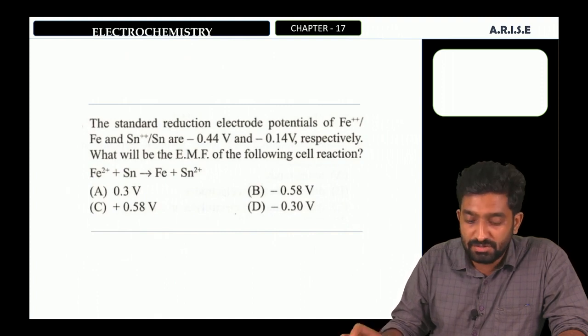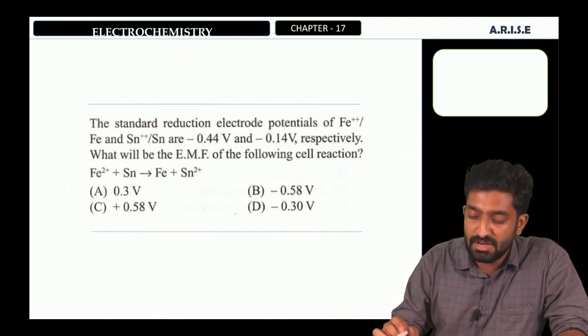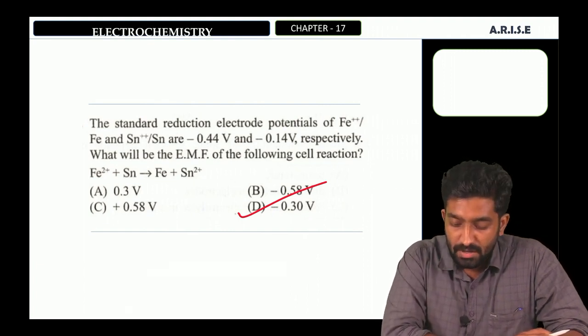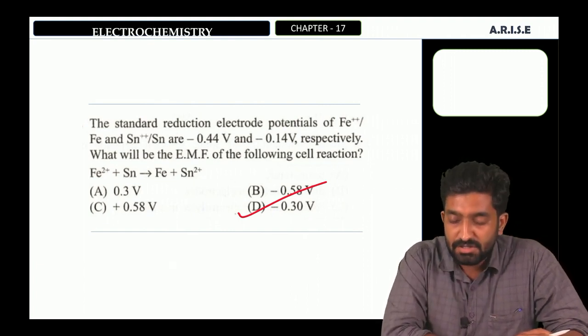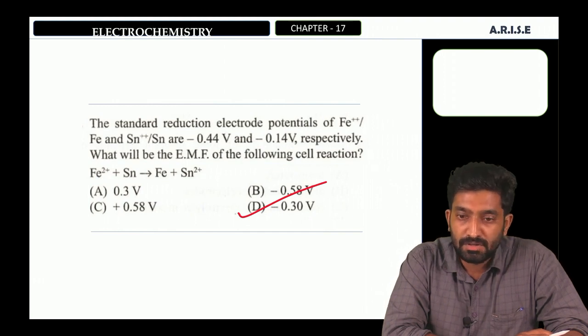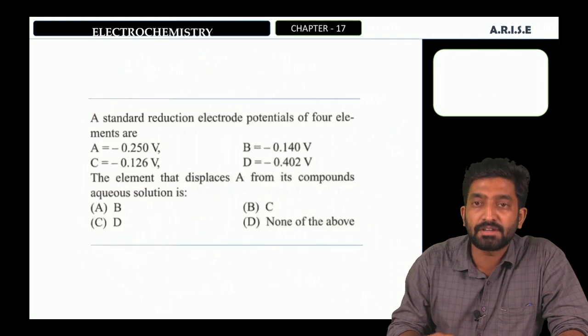Then we can go to the options. Minus 0.30, that is option D, is the correct answer. Clear? The correct answer is option D, that is minus 0.30 volt. Clear? Then we can go to the next question.